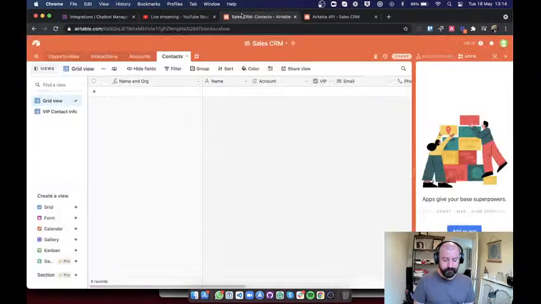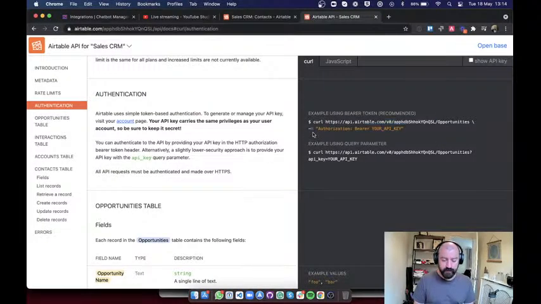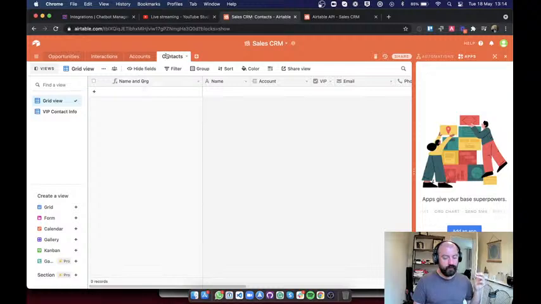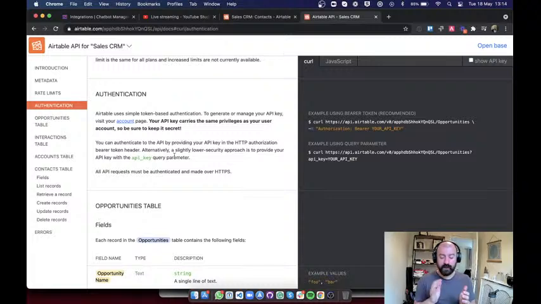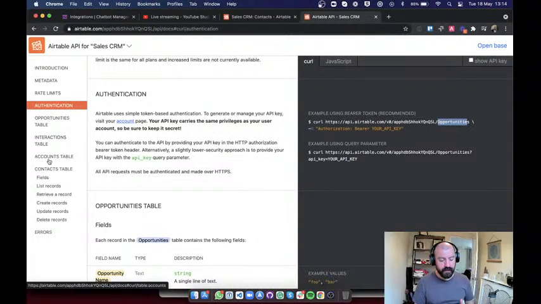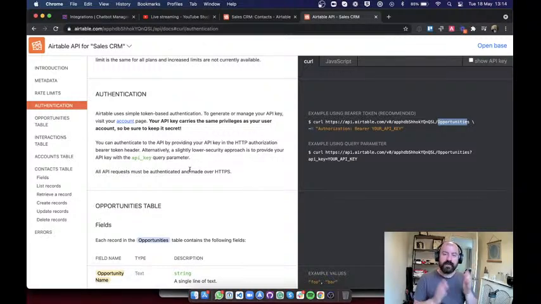All right. So what does this allow us to do? As you can see, within the sales API, we have opportunities, interactions, accounts, contacts, which if you remember, we have contacts, accounts, interactions, opportunities. So there are 4 different parts of this sales CRM. And depending on what you want to achieve with this integration, you'll have to hit a different folder. So in this example, it's hitting /opportunities, but we might want to hit /interactions or /accounts or /contacts, which is the one we're actually going to use. And that's why it's called a base URL. It's the start of the structure.